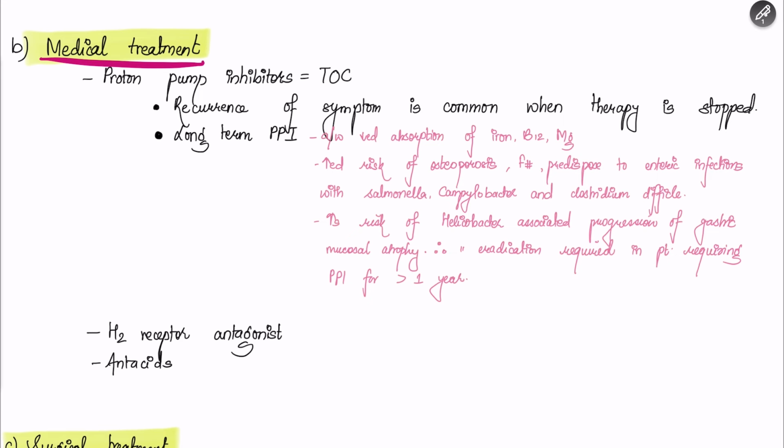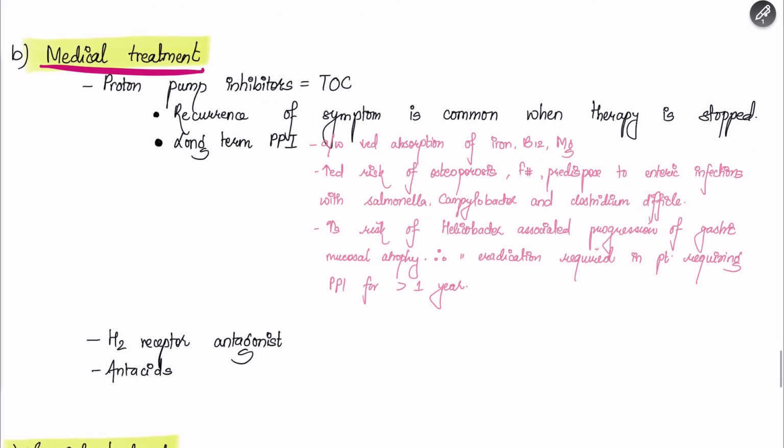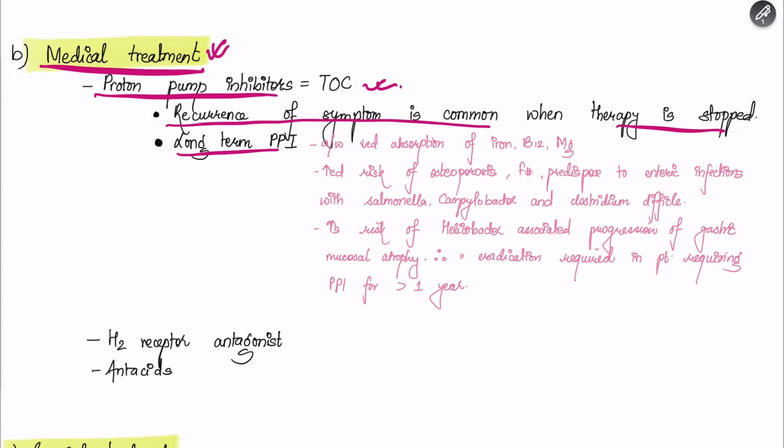If the patient is not cured by simple lifestyle modifications, then such patients may be treated with medical treatment like proton pump inhibitors, which are the treatment of choice. In patients on PPI, recurrence of symptoms is common when the therapy is stopped. If the patient is on long-term PPI, it may be associated with various complications like decreased absorption of iron, vitamin B12, and magnesium. The patient is at increased risk for osteoporosis and fracture, and there is an increased chance of enteric infections with Salmonella, Campylobacter, and Clostridium difficile.